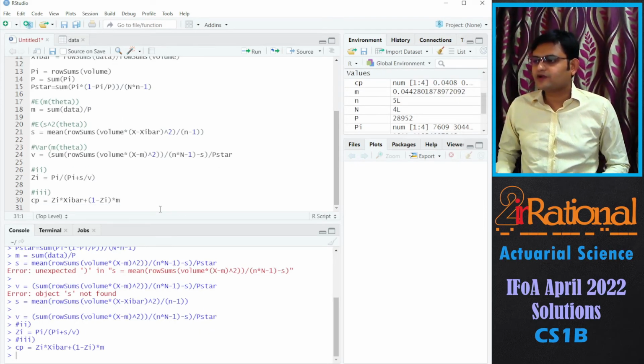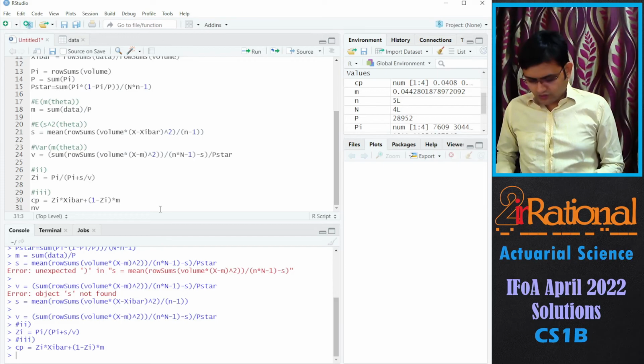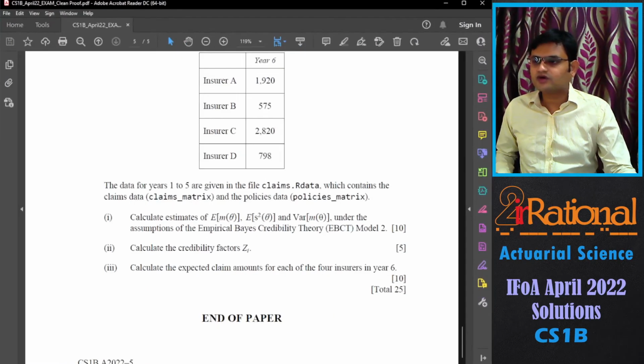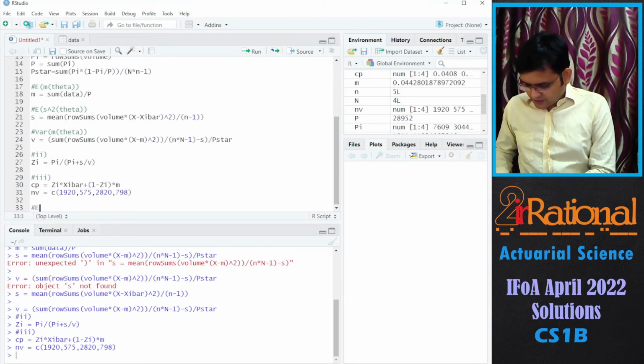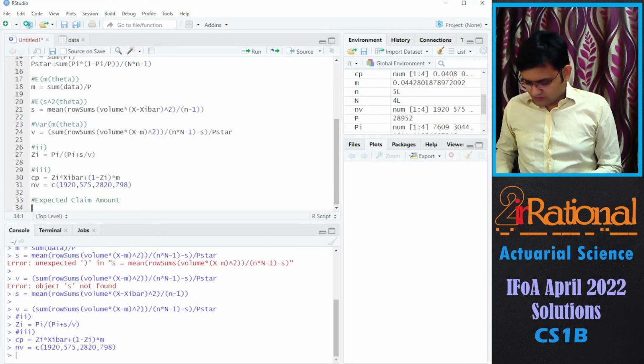This is our credibility premium. The new volume values given for the next year, we'll just write them down from the question. So we have 1920, 575, 2820 and 798. Then the expected claim amount, we'll say it is the credibility premium multiplied by the new volume.